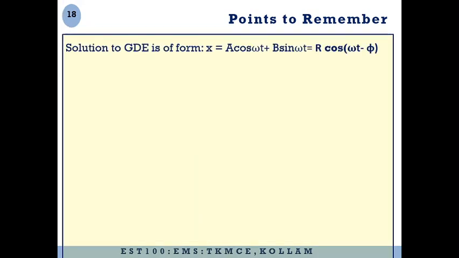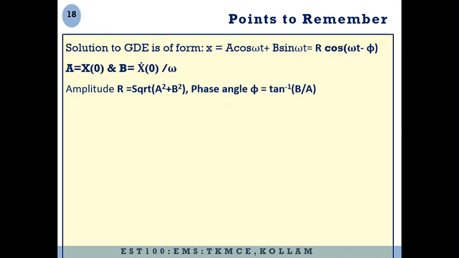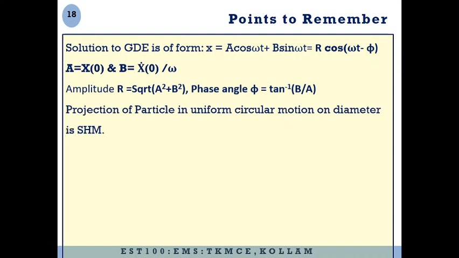Again, the solution for the governing differential equation is x equal to a cos omega t plus b sin omega t. You can also rewrite it as r into cos of omega t minus phi. Now a is x0, b is x0 dot by omega, r is amplitude, which is the square root of a square plus b square. Phase angle phi is equal to tan inverse of b by a.